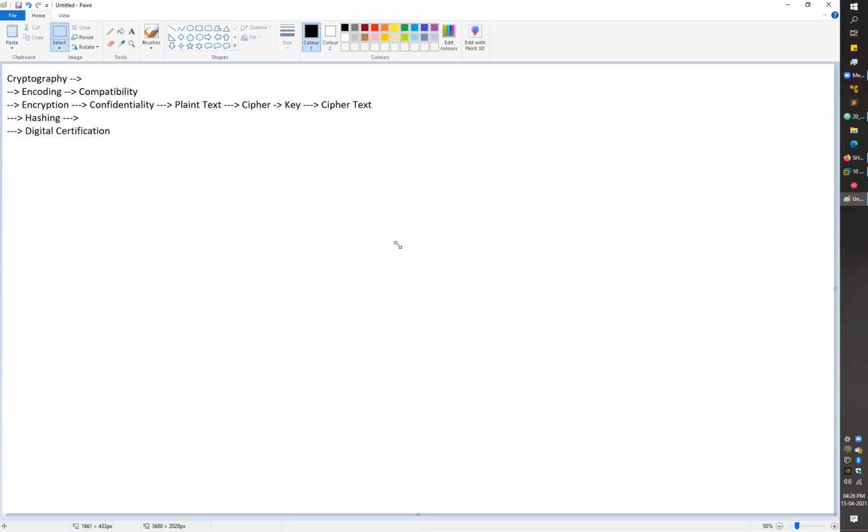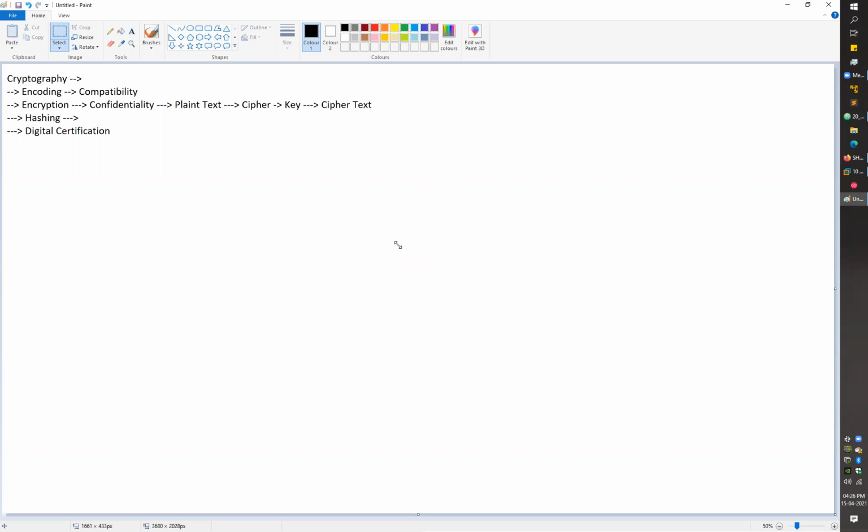So in the case of digital signatures, you encrypt your data, create a hash value, and as proof that you are the actual owner, you use digital signatures. But digital certificates are generally used to prove your identity.